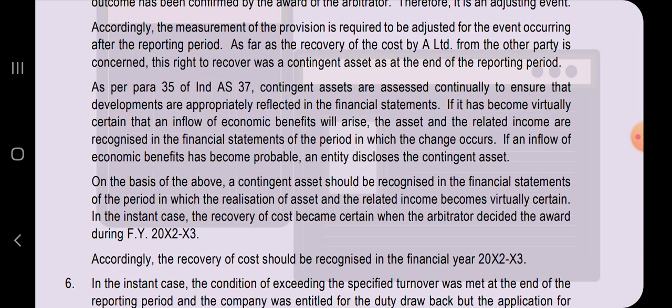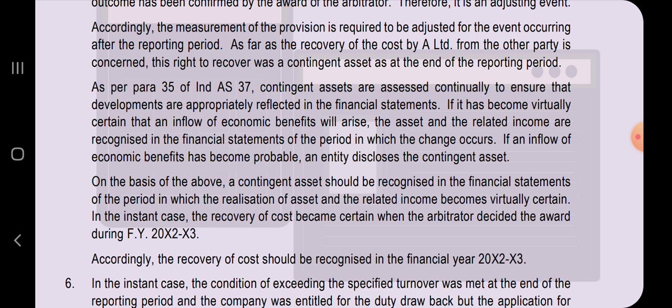If an inflow of economic benefits has become probable, an entity discloses the contingent asset. It is simply saying the contingent asset definition which has been given in Ind AS 37. So before writing that this right is a contingent asset and has to be disclosed in the financial statements, just write a few lines about the contingent asset which has been given in Ind AS 37, so that the examiner will understand that you have the knowledge of both the Ind ASs and you have a proper knowledge of how to link the answers with other Ind ASs. Hope you are getting my point.